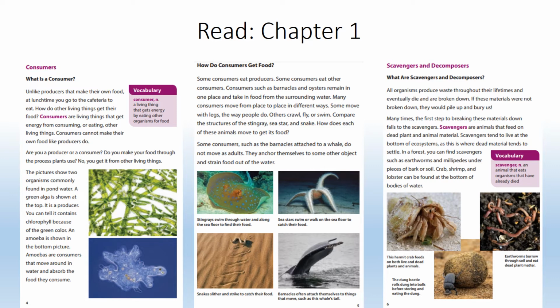The first picture on the top is showing a hermit crab. It feeds on both living and dead plants and animals, so this is why it is a scavenger. Below shows a dung beetle. It rolls dung into balls before storing and eating the dung, which could contain dead plant and animal matter. Earthworms burrow through soil and eat dead plant matter, so that's why they are scavengers.